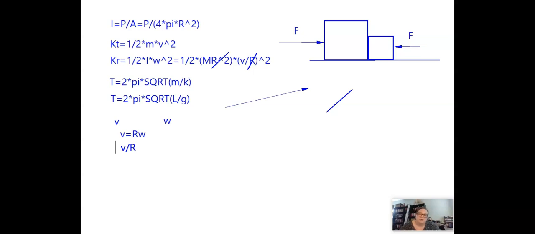And the only forms of energy we've really talked about in this class are kinetic energy and potential energy. So if it converts that energy into heat energy, that's still a form of energy and the energy is still conserved. But the mechanical energy is not conserved because we don't have a way to calculate the heat energy. And so we're looking for situations where the mechanical energy is conserved or not conserved. All right, so I've digressed a little bit, but what am I trying to say here? In an inelastic collision, total energy is still conserved, but mechanical energy, that is kinetic plus potential, is not conserved. So with that in mind, let's take a look at what our options are.